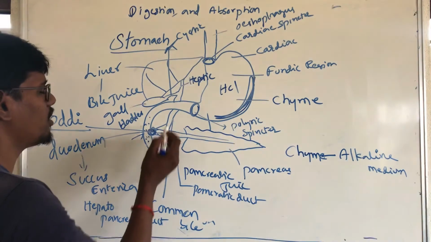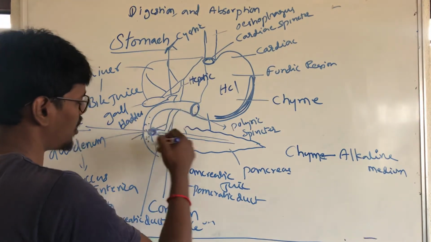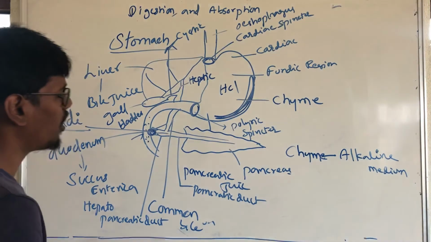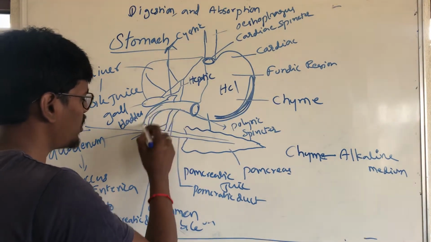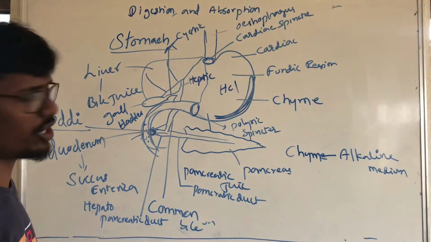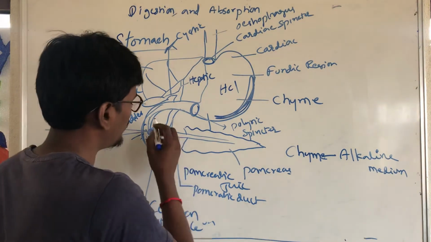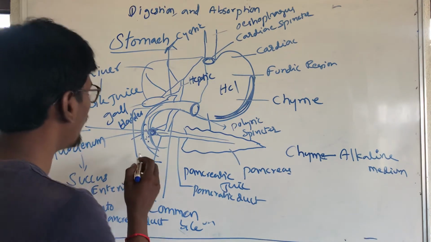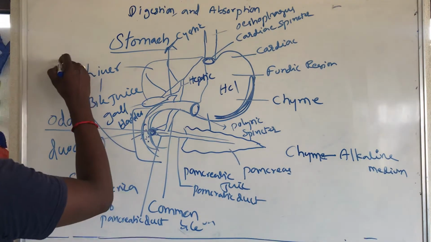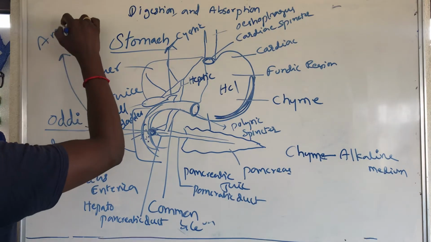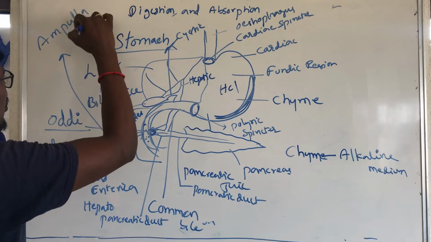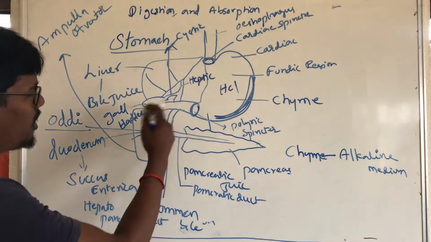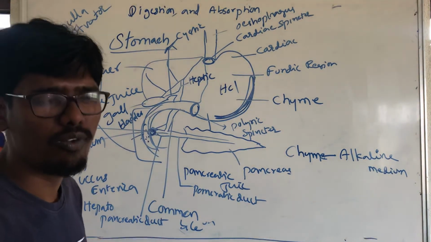This C-shaped or U-shaped turning is called the ampulla of Vater.